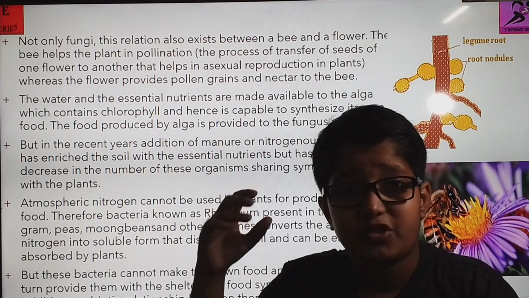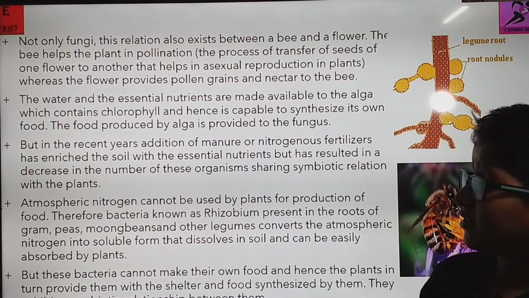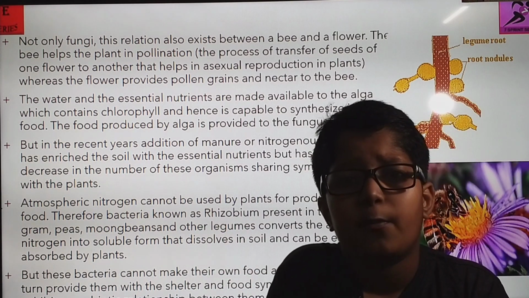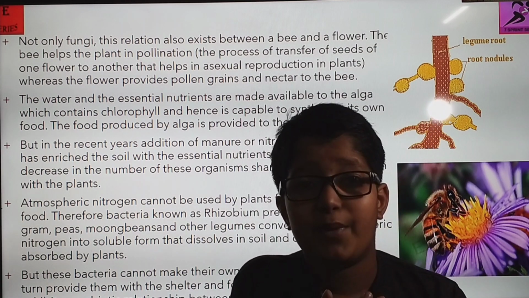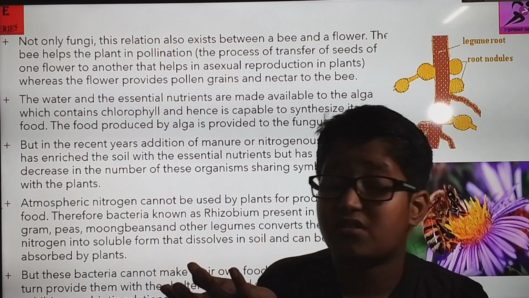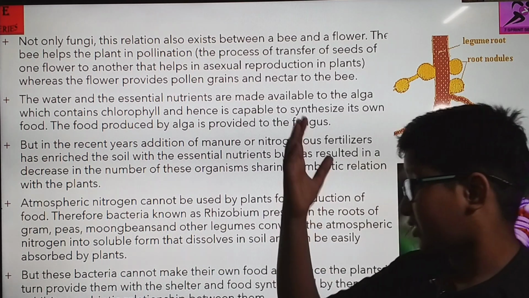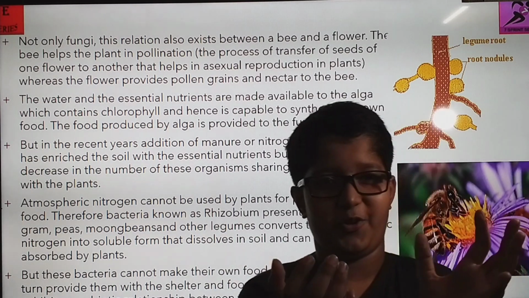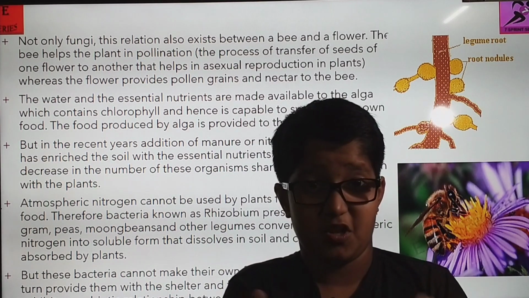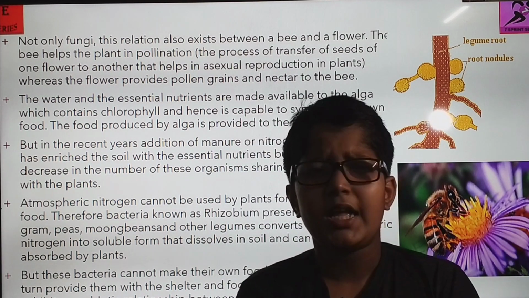So these artificial fertilizers do good to the plant, they do good to the soil, but they don't do good to the environment and the symbiotic relationship of plants. And the rest I have already told you, rhizobium and everything. So this chapter is finished.